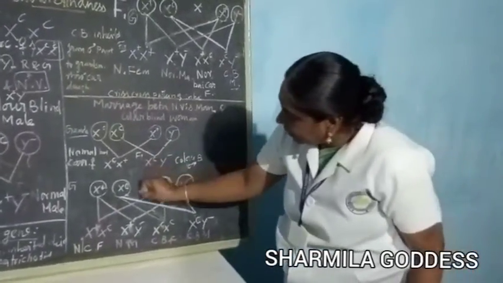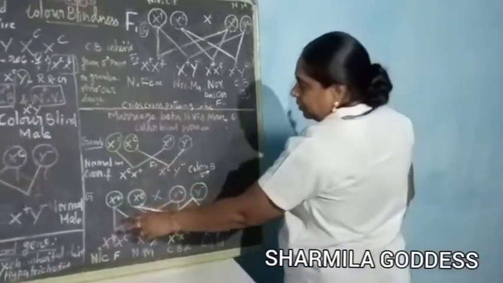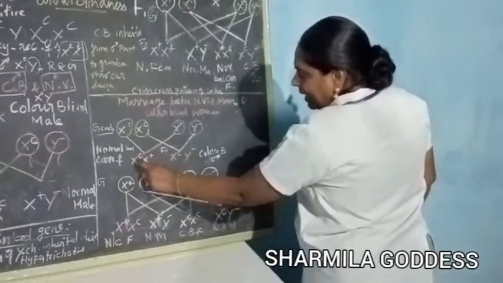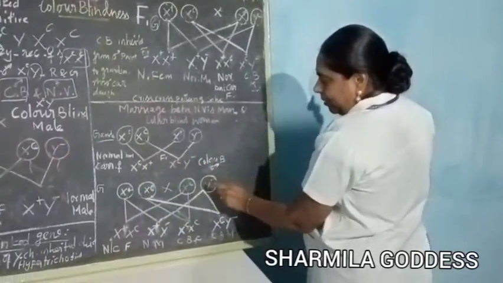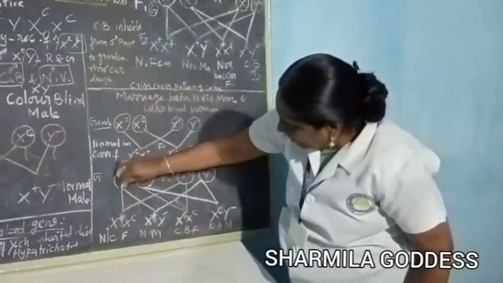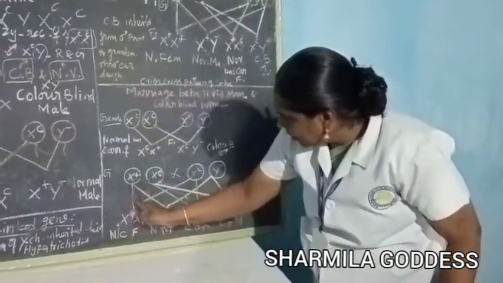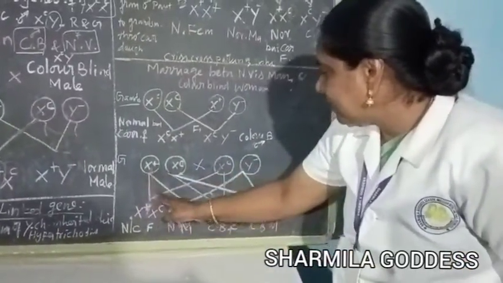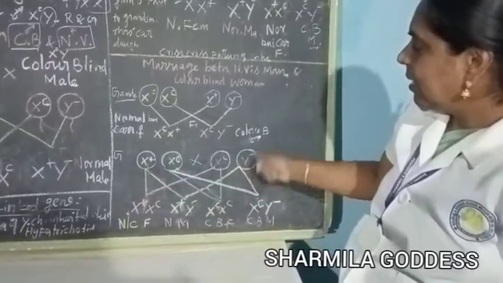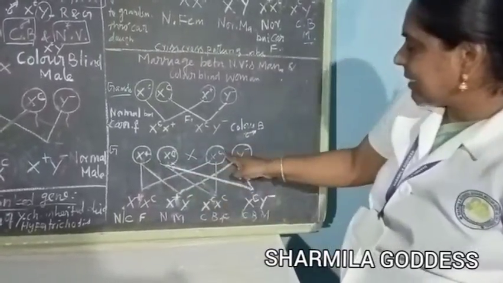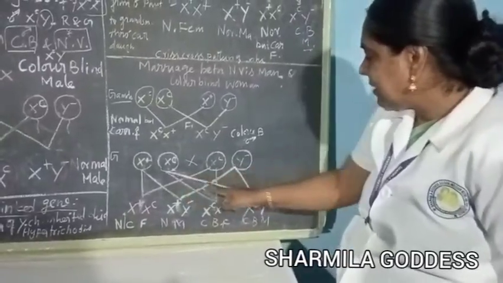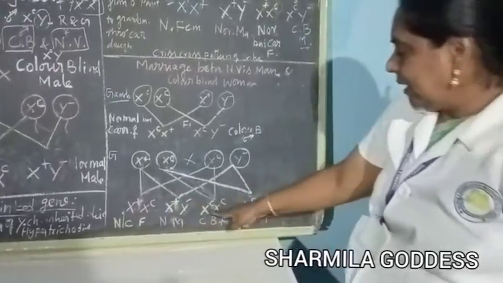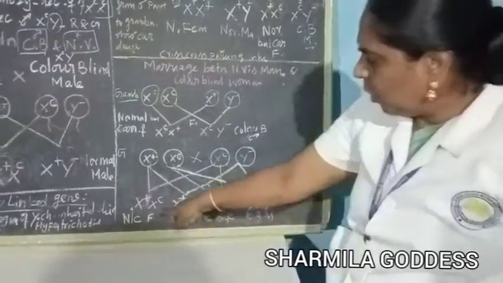Now the marriage between these two, whom? The first filial generation. Here there is X plus XC, then XC Y. Now you add the same. You draw from here. X plus with the first one: X plus XC. Now X plus with Y. Now next come XC with XC, XC. Then XC with Y.